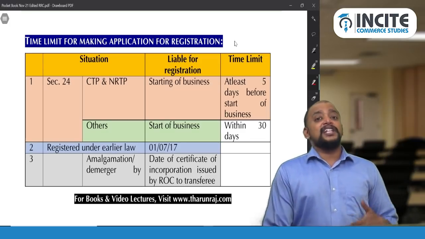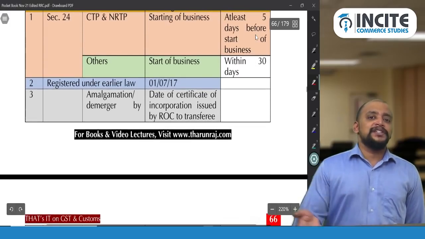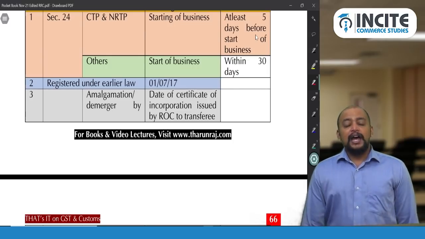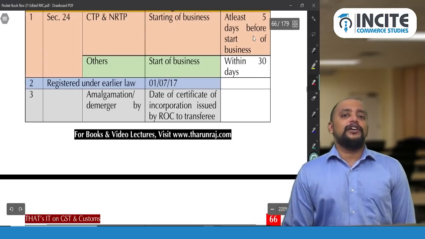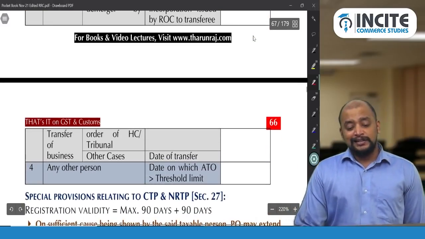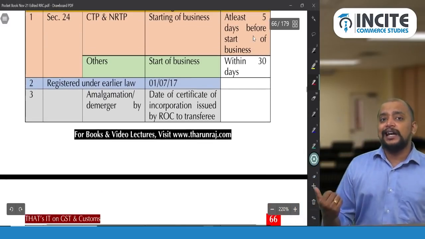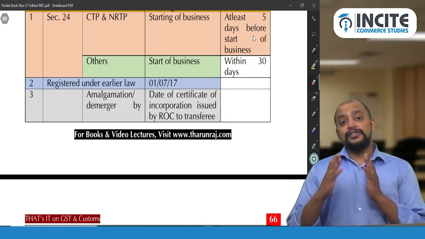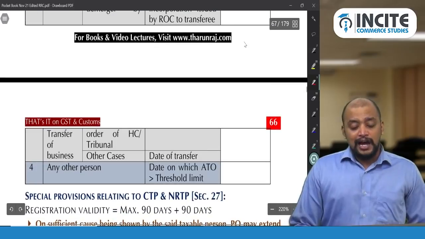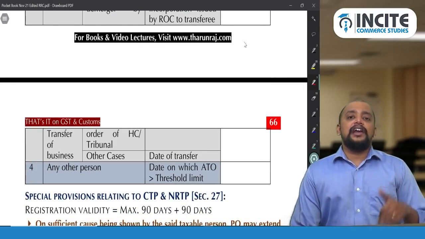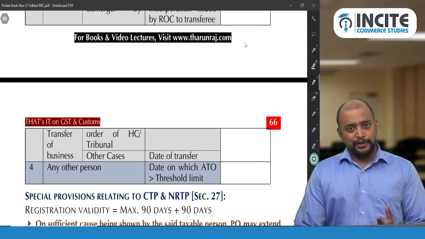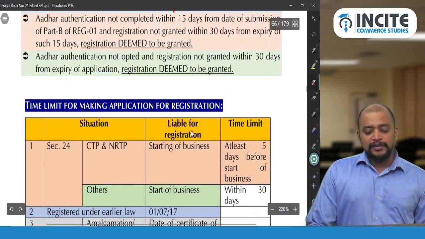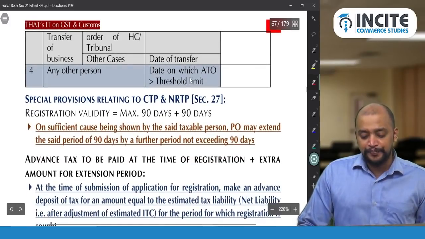Suppose you are transferring the business. In case of transfer of business, the application should be made within 30 days from the date of transfer. And if it is a transfer pursuant to a court order or tribunal order, then within 30 days from the date when the transferee gets the certificate of incorporation from ROC, because that is the date they are liable to get registered. And in any other case, as and when the aggregate turnover exceeds the threshold limit, that person is liable to register within 30 days. Okay. So this is the time limit for making application for registration.